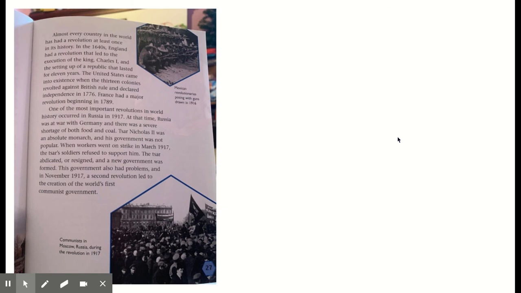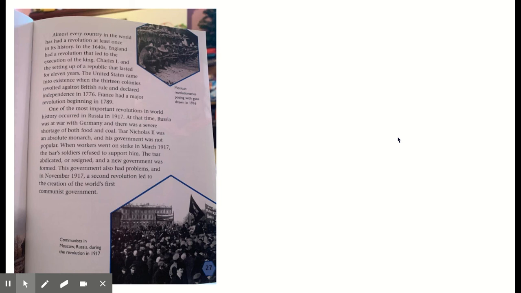Okay, this page. Almost every country in the world has had a revolution at least once in its history. In the 1640s, England had a revolution that led to the execution of King Charles I and the setting up of a republic that lasted for 11 years. The United States came into existence when the 13 colonies revolted against British rule and declared independence in 1776. France had a major revolution beginning in 1789.